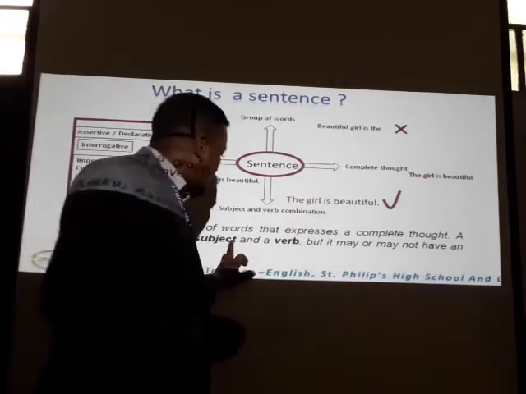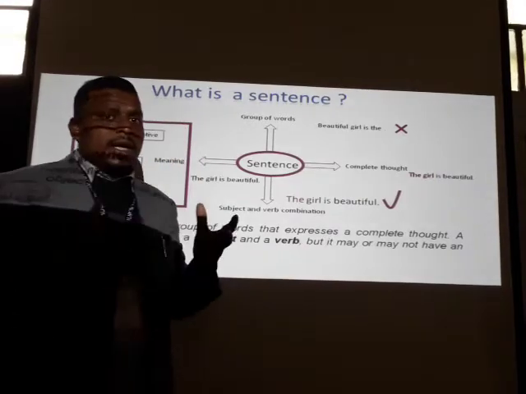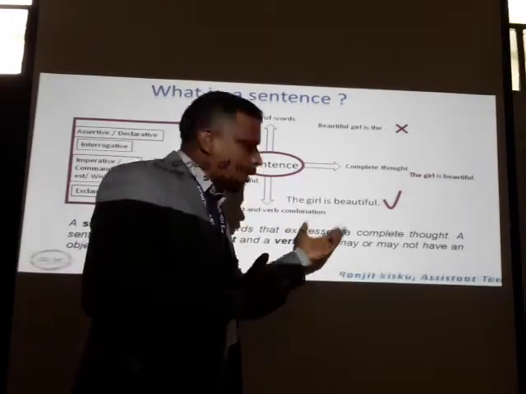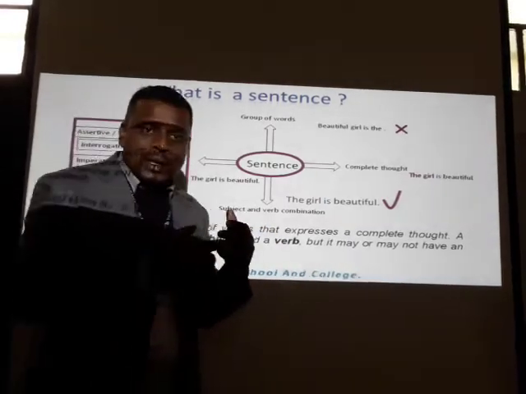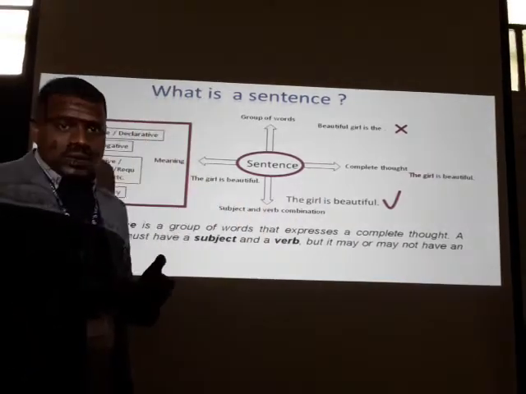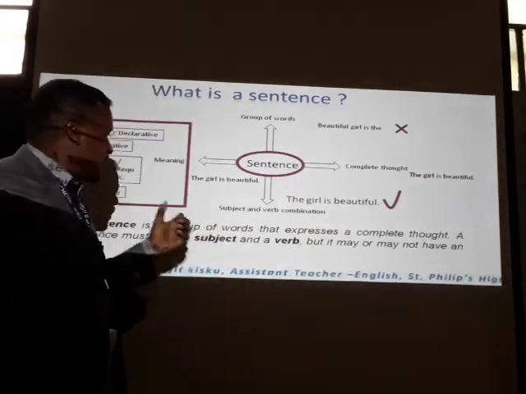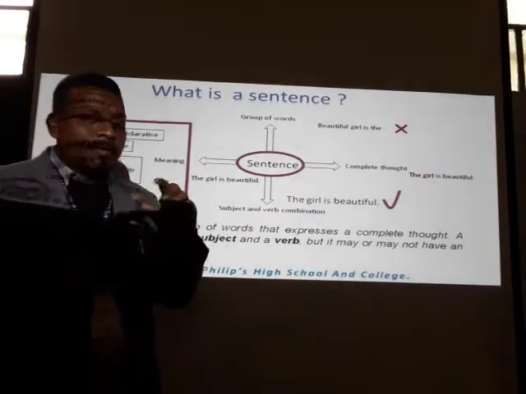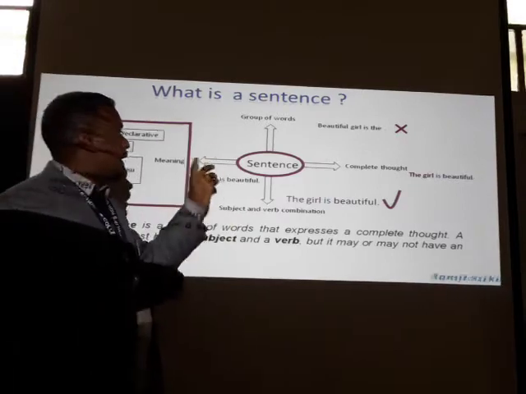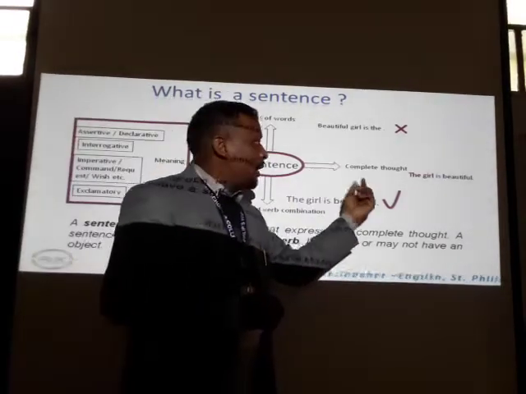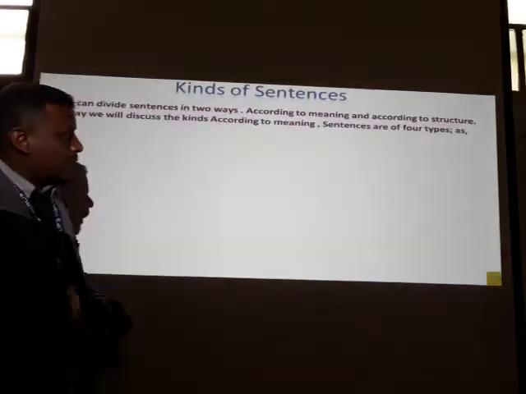It doesn't matter whether the object is present or not. But if a group of words is a sentence, it must have a meaning. It will complete the thought. Okay, so let's go ahead.